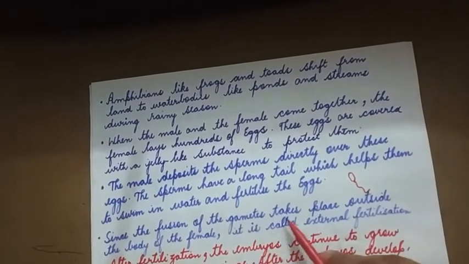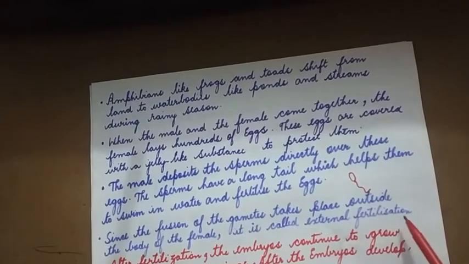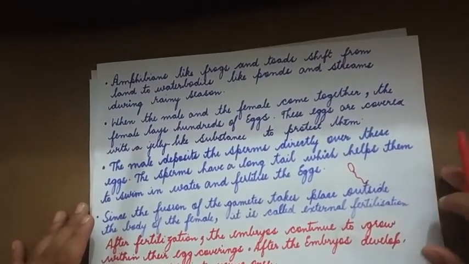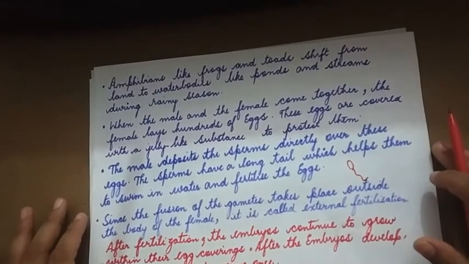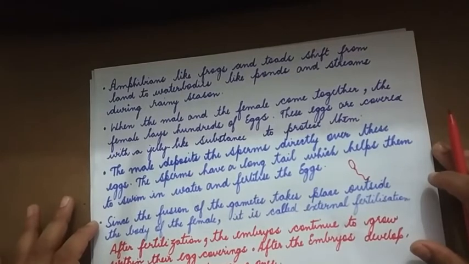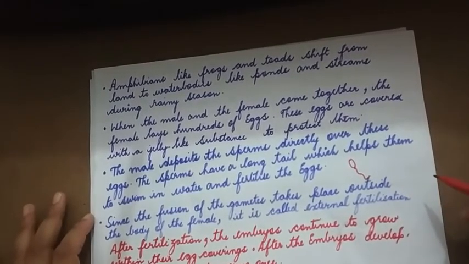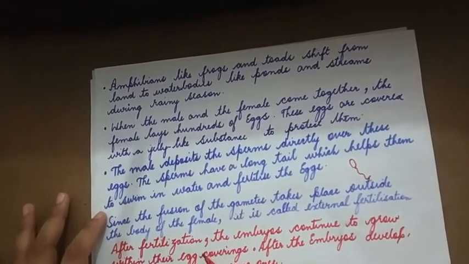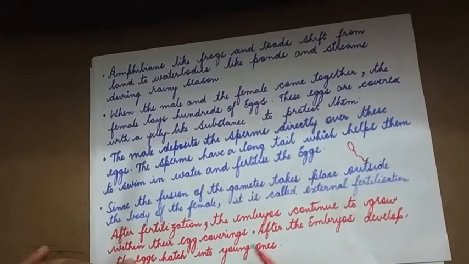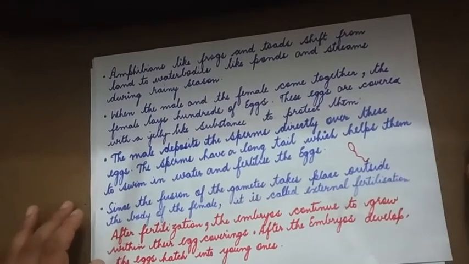Since the fusion of the gametes takes place outside the body of the female, it is called external fertilization. The eggs are released outside, the sperms are released outside, and the fertilization is also happening outside, so it's known as external fertilization. After fertilization, the embryo continues to grow within the egg coverings. After the embryo develops, the egg hatches into young ones.